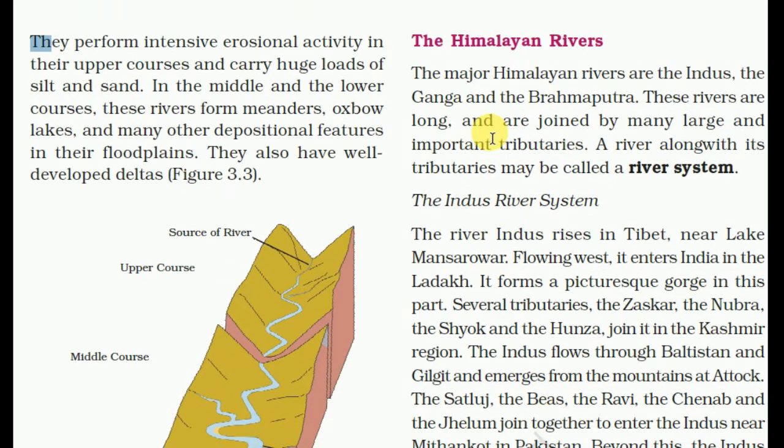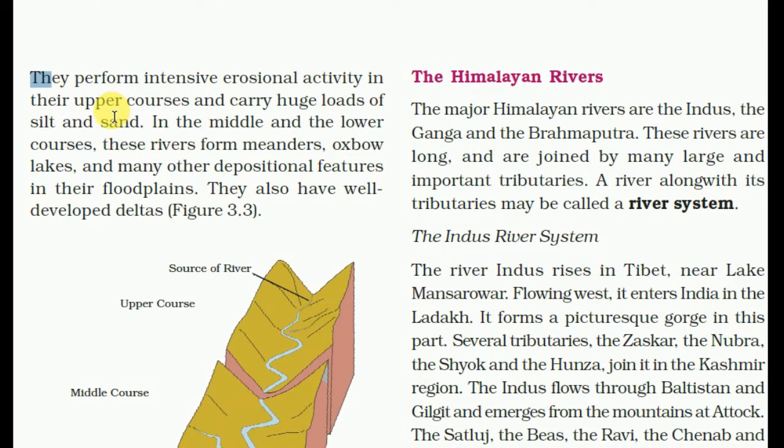So they perform intensive erosional activities in the upper course and carry huge loads of silt and sand. In the middle and the lower course, the rivers form meanders, oxbow lakes, and many other depositional features in their floodplains. They also have well-developed deltas.